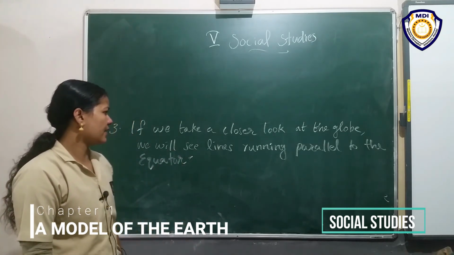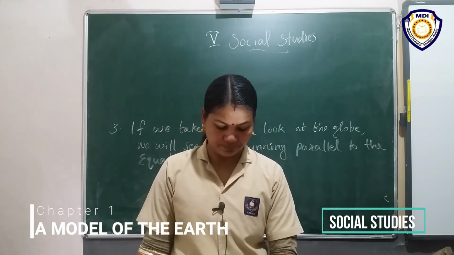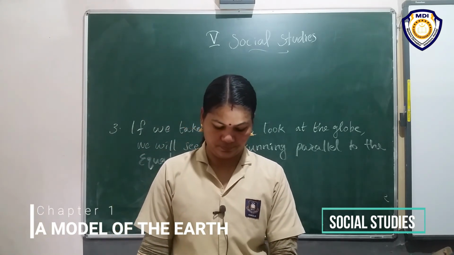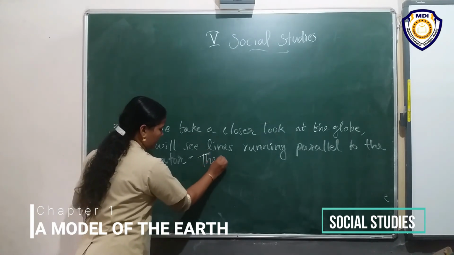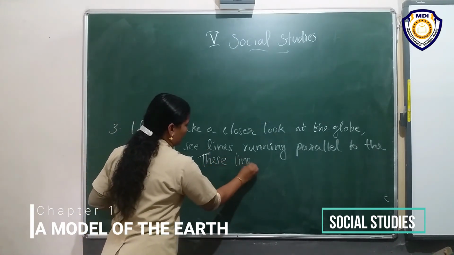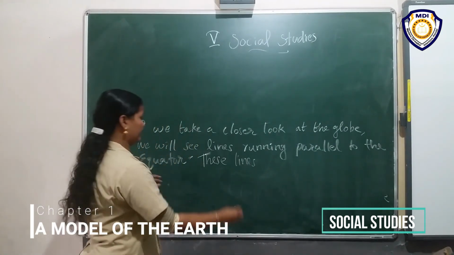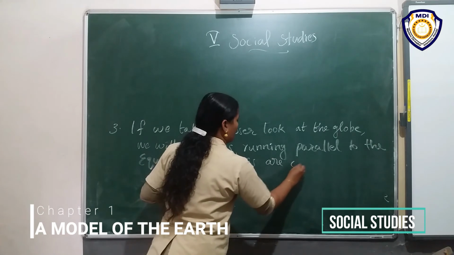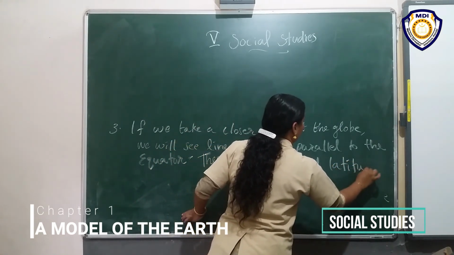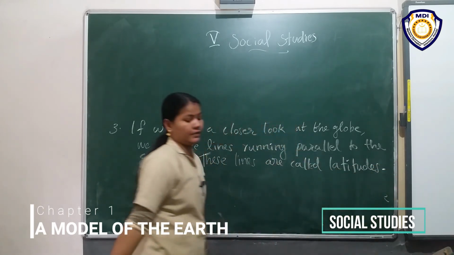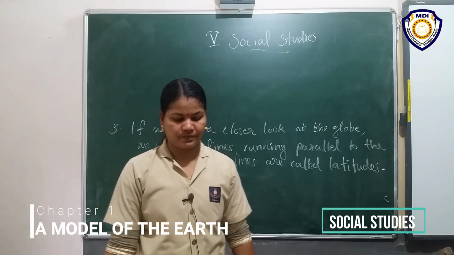We will see lines running parallel to the equator. These lines are called latitudes.